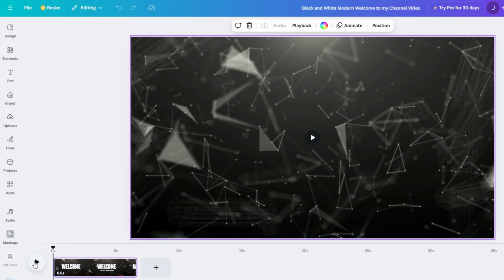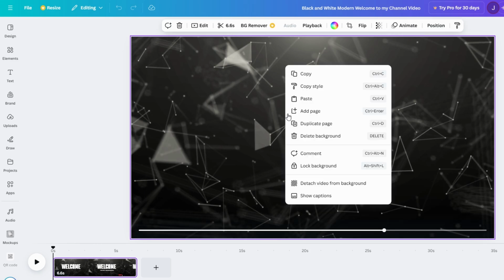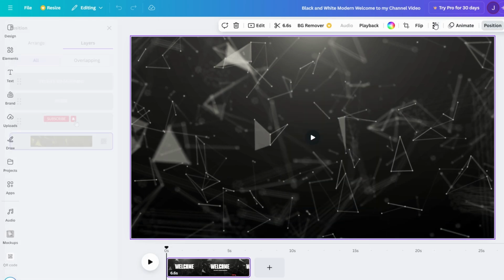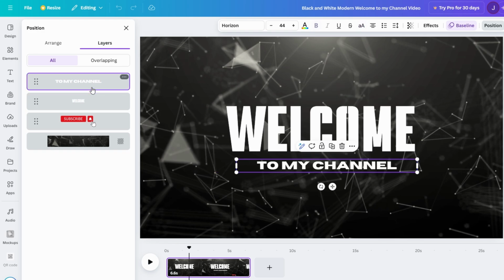Now that we've got the template open, let's dive into customizing it to fit your style. When you first open the design, you'll notice it comes with a default background image and some placeholder text. But to really make it yours, we'll need to tweak those elements. Start by changing the text. The template might have something generic like quiz title. Replace it with a more specific title such as Test Your Knowledge or How Well Do You Know Movies? Depending on the focus of your quiz.